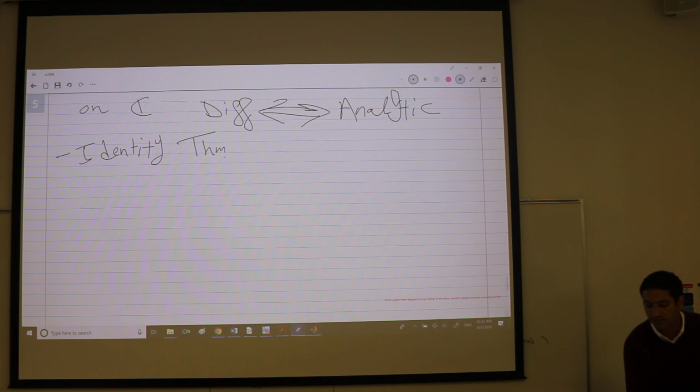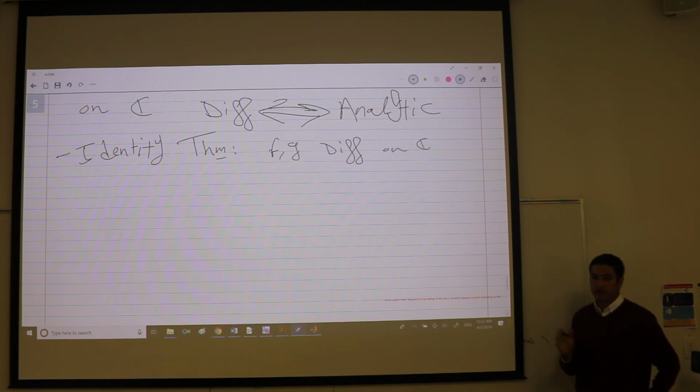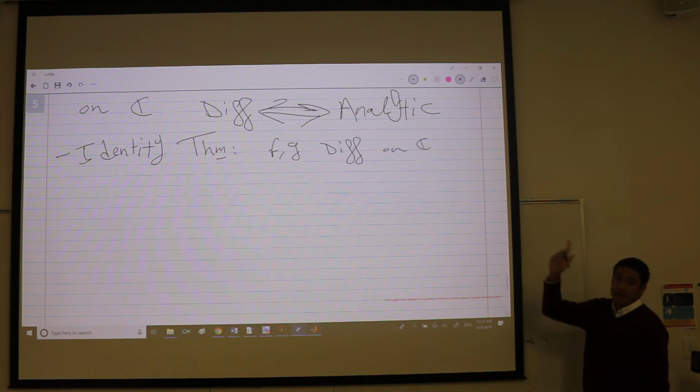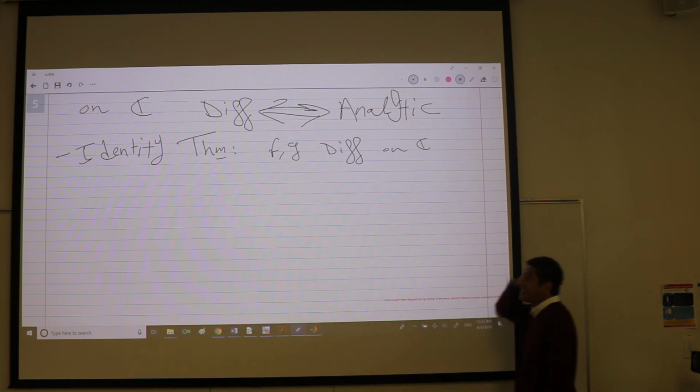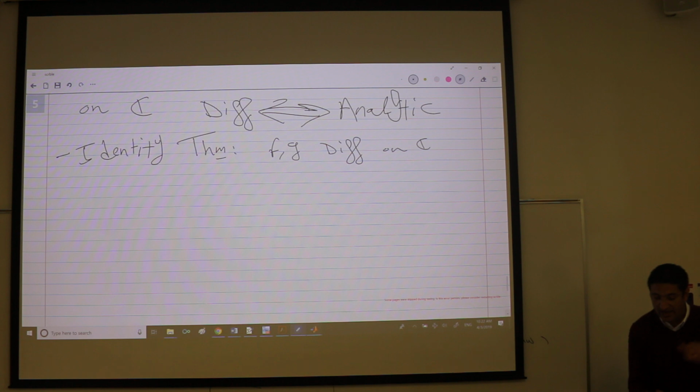Identity theorem, for example. Look at this. You have f and g, they are functions on the complex plane, they are differentiable on C, okay? Which they give the name holomorphic. They are differentiable just once, but we know that if they are differentiable once, they are analytic.